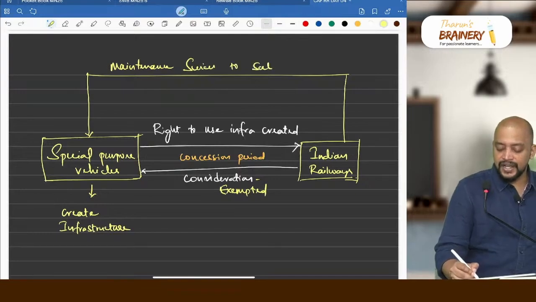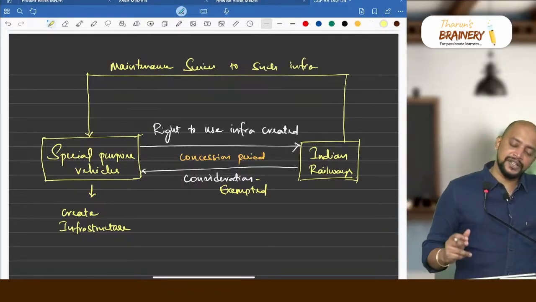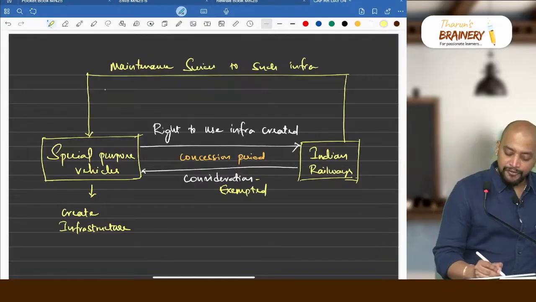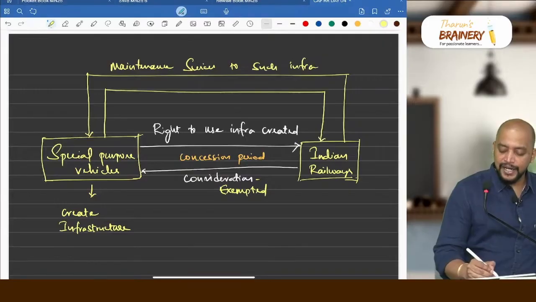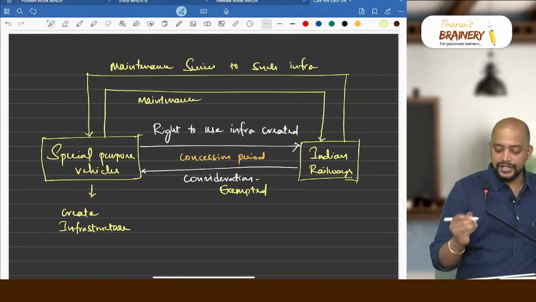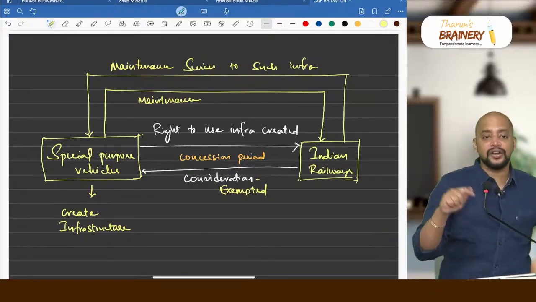Maintenance services to such infrastructure, for which the special purpose vehicles are required to pay maintenance charges. Why do they need to pay maintenance charges? See, that infrastructure maintenance is the liability of the special purpose vehicle, but they are not doing it.